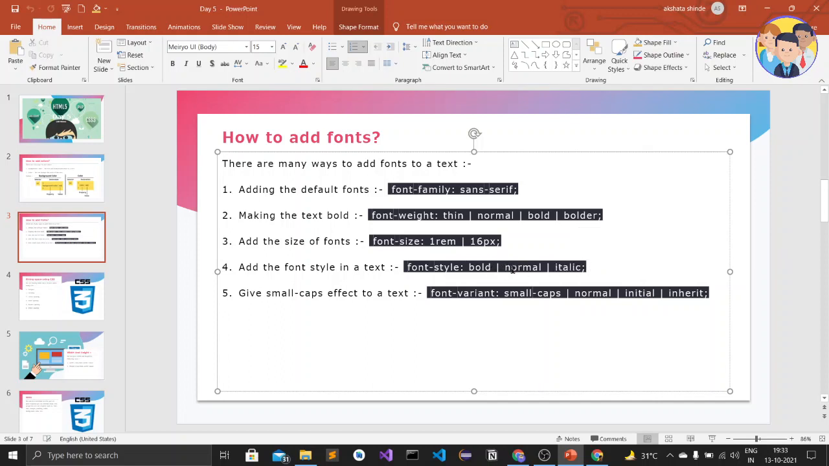And if we have to give more than one value to any of the properties, then we just add this pipe. This is called a pipe. When we press shift and the backslash, then we get this.